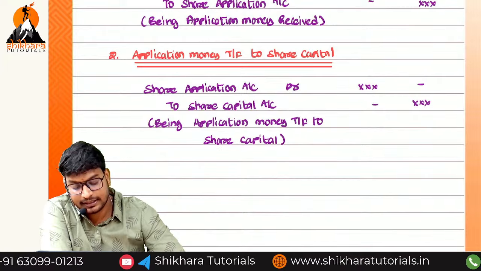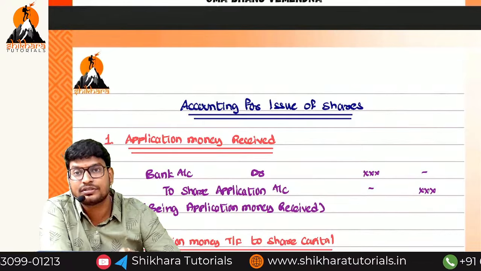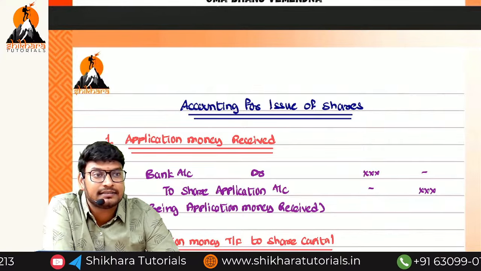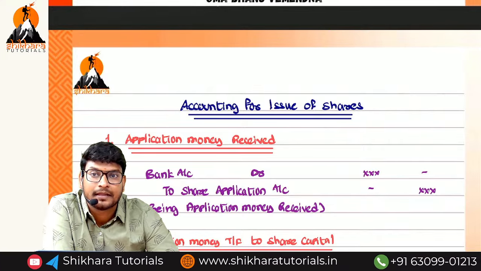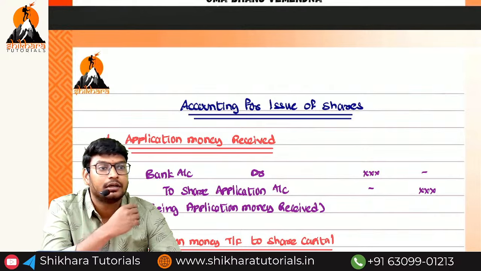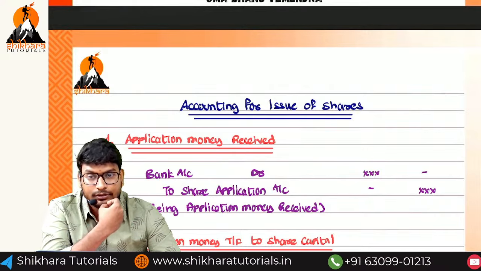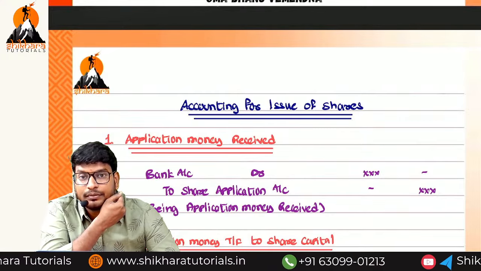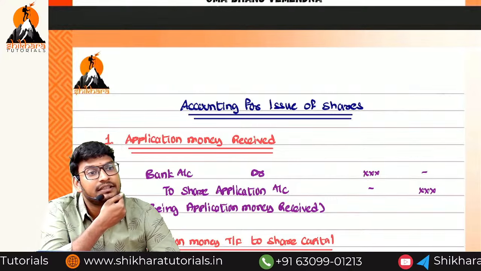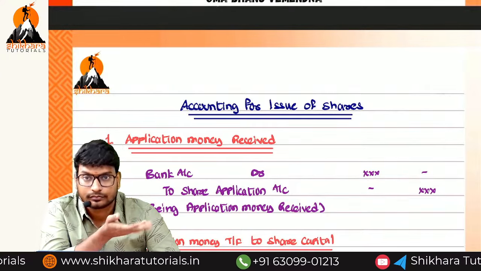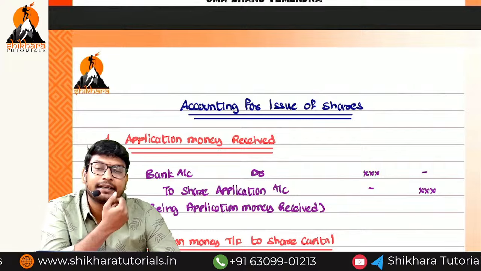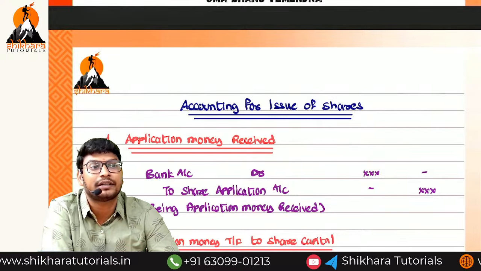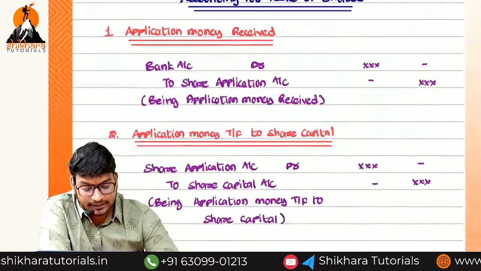Can you say the outstanding expenses account entry? Salary outstanding entry: salary account debited to outstanding salary account. So here also, what do we need to receive? Capital we need to receive. From whom? From the shareholder. Can we write the shareholder name? We cannot write the shareholder name. And again what do we need to write? One dummy account.